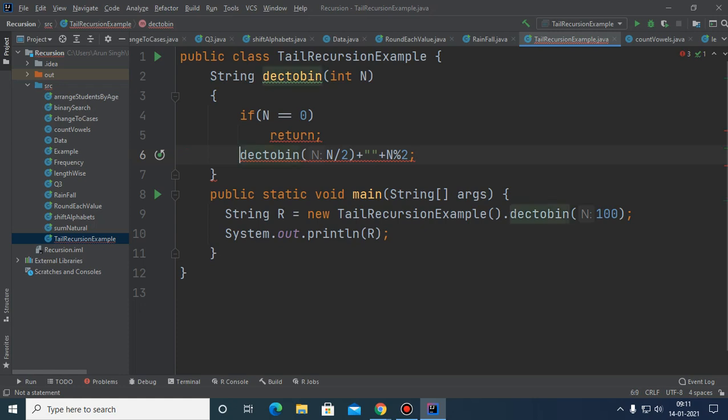So what should I do here? Better to write return. So when we call the function within a recursive function, and if the return type is not void, then the recursive call must follow the return statement, first of all. Secondly, if we are adding something at the tail, whatever we are appending in the accumulator will get reversed. And here, a pair of double quotes. Now you just run this.